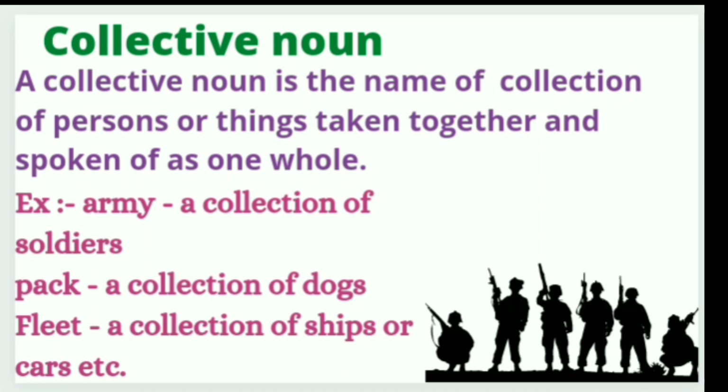Now, some points to be remembered. Here we have seen kinds of nouns. It's one kind of classification where we have seen that there are 4 kinds of nouns: common, proper, abstract and collective. But there are 2 more ways by which we can classify nouns.